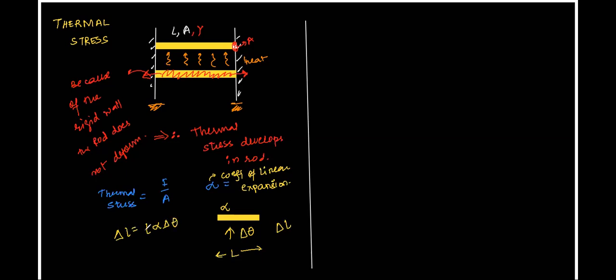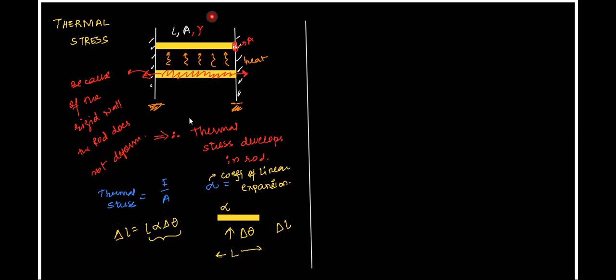That means because of heating, the change in length is the original length times the coefficient of linear expansion times the change in temperature. This would have given you the change in length had the wall not been there.